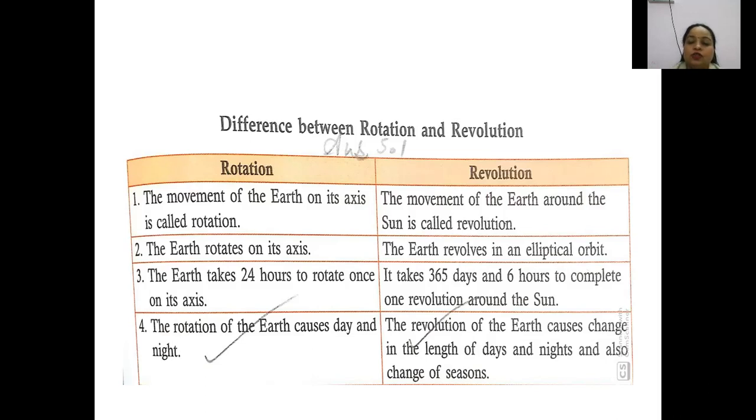Okay, children? So this is for today, and this is the completion of the chapter. From the next class, we will start with the next chapter. And everybody, please learn the chapter, understand the chapter, and try to memorize it for your future classes.